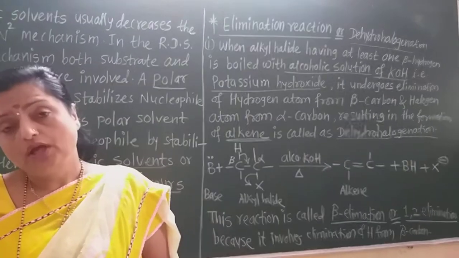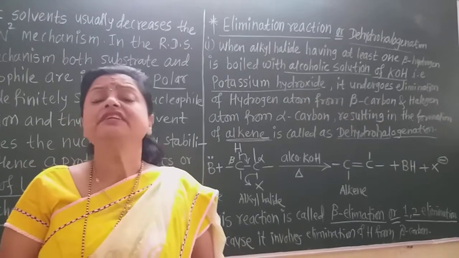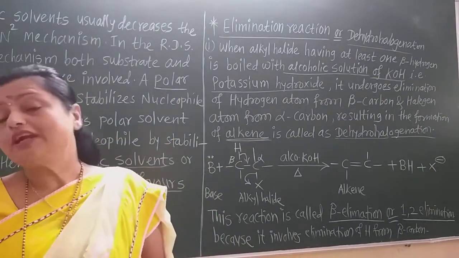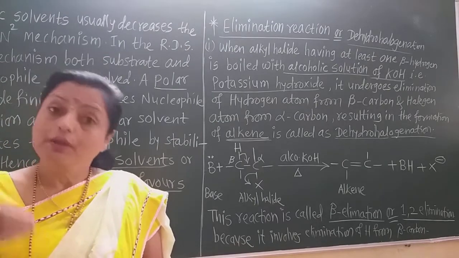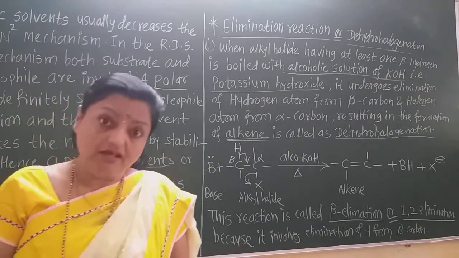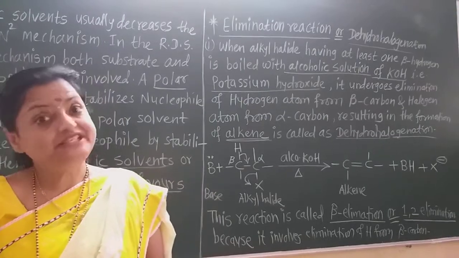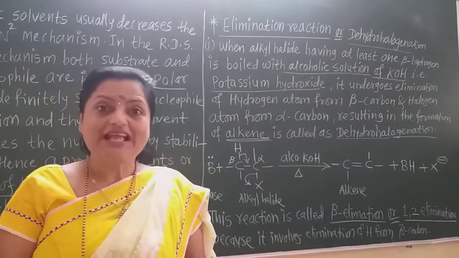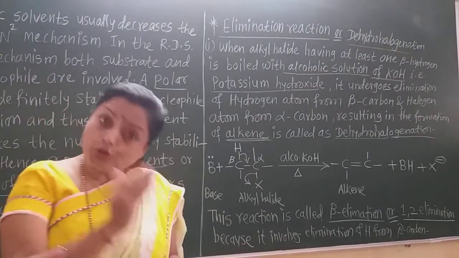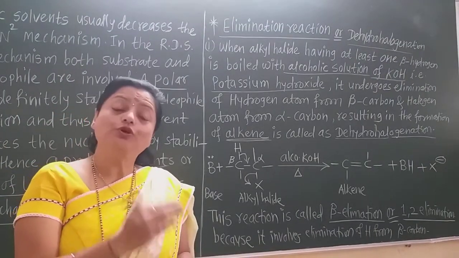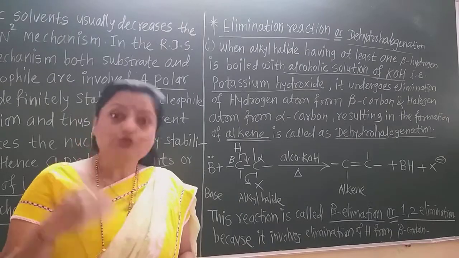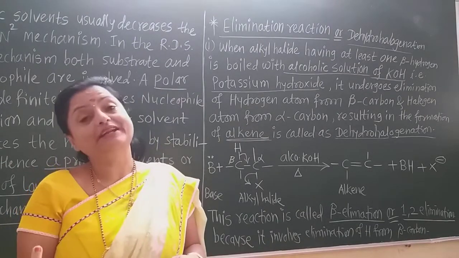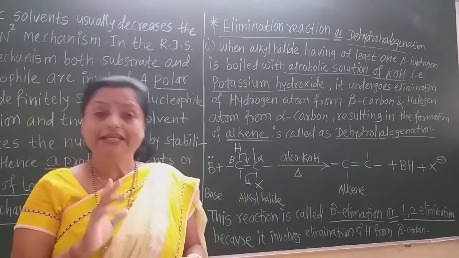Now, this reaction is also called the alpha-beta elimination reaction. Why? Because the halogen atom present on the alpha carbon gets eliminated, as well as the hydrogen atom present on the beta carbon. So this reaction is also called alpha-beta elimination or 1,2 elimination.